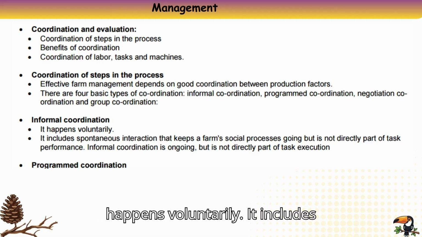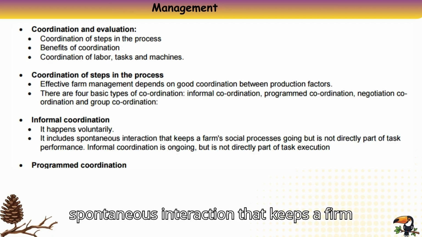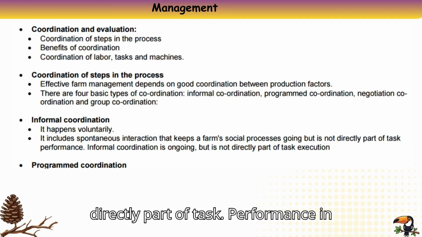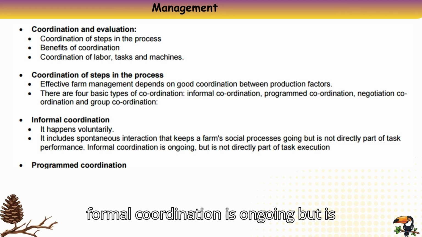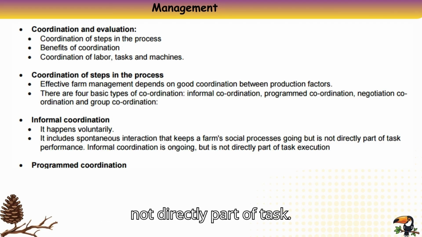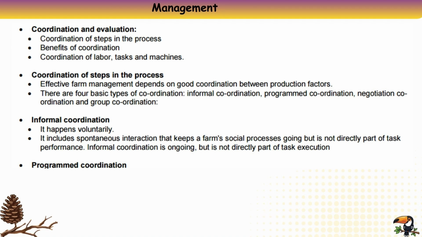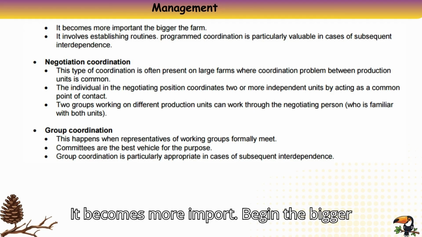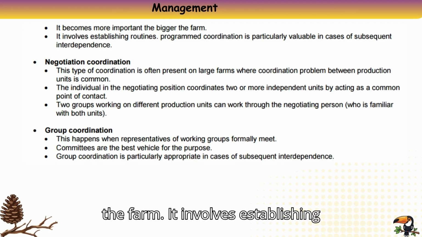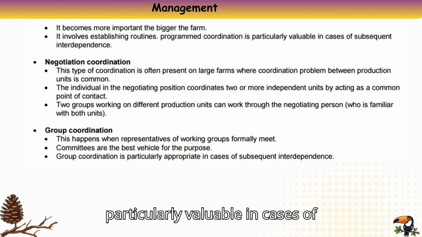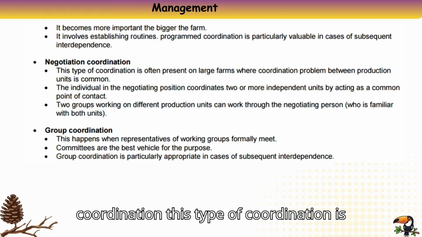Informal coordination. It happens voluntarily. It includes spontaneous interaction that keeps a farm's social processes going but is not directly part of task performance. Informal coordination is ongoing, but is not directly part of task execution. Program coordination becomes more important the bigger the farm. It involves establishing routines. Program coordination is particularly valuable in cases of subsequent interdependence.